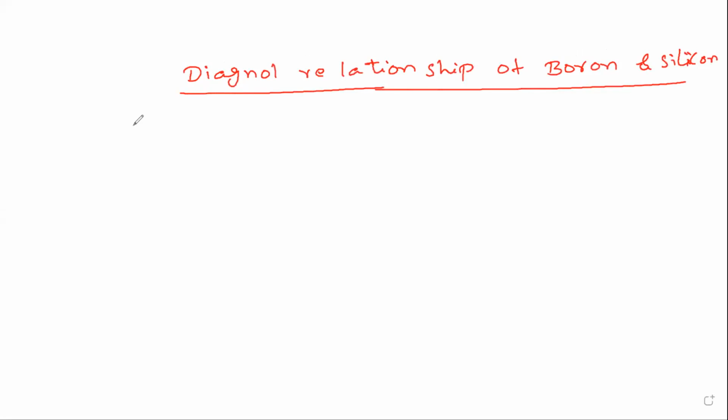First point, both are of non-metallic character. Both boron and silicon are nonmetals. Both have high melting points, boiling points and ionization enthalpy, and are bad conductors of electricity.